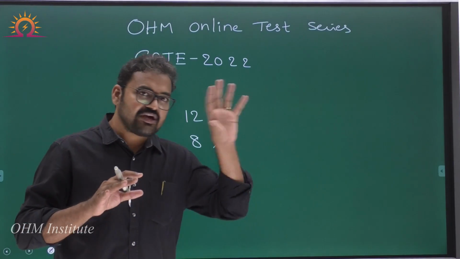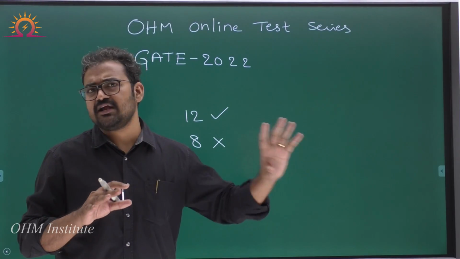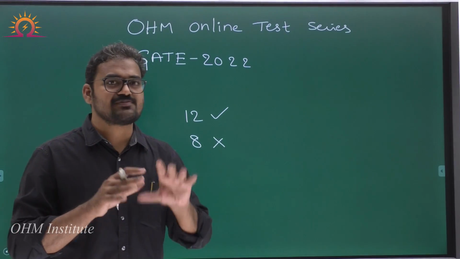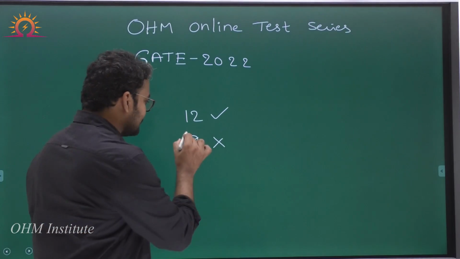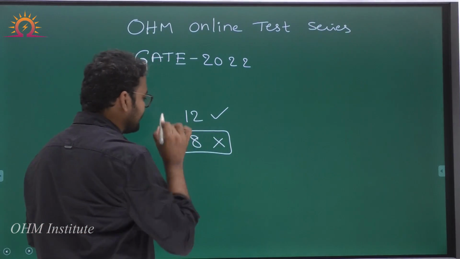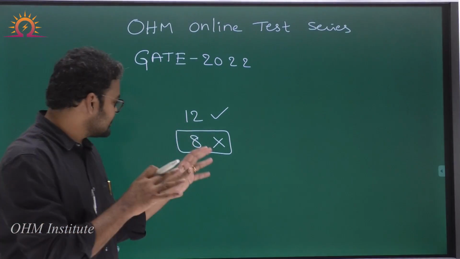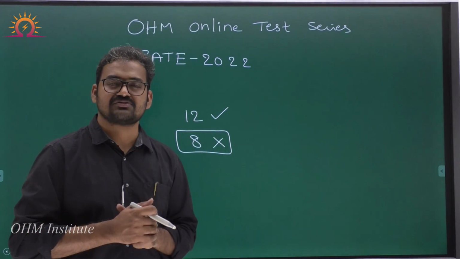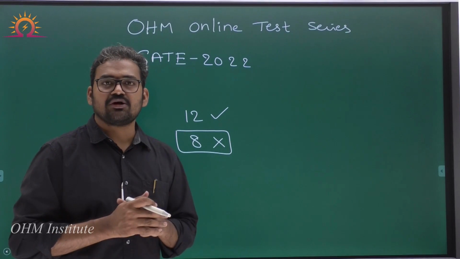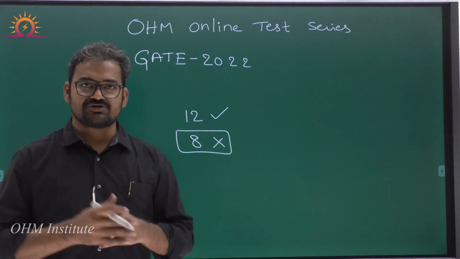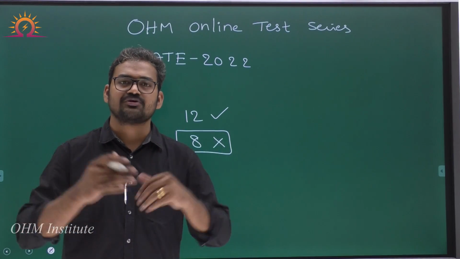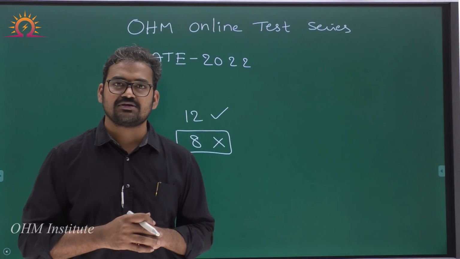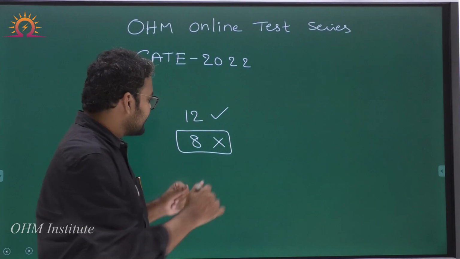We will give you a detailed explanation for each and every question, but don't go through the explanation straight away in your first attempt. First understand what mistakes you have made. You made mistakes in 8 questions, that's why you got wrong answers, right? So immediately open your class notes or the material you prepared or the textbook from where you prepared that subject, and look at the concepts in these.